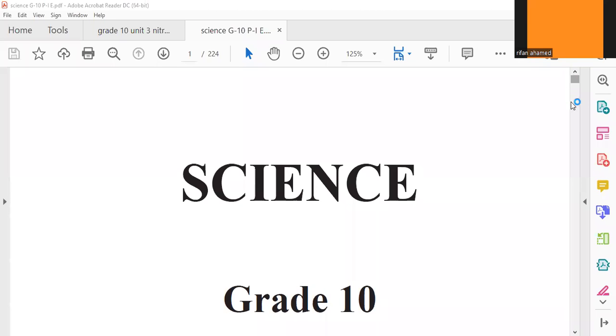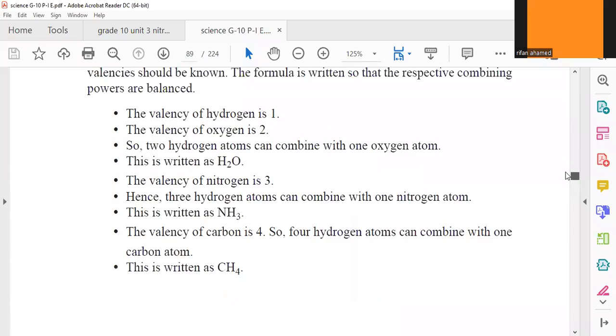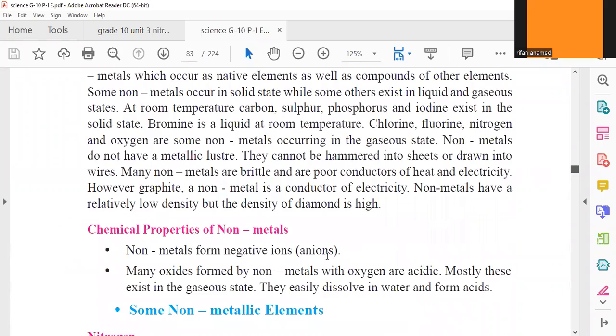My dear children, we have to complete one portion of unit number 3. Sodium chemistry and magnesium chemistry are over. Today we are going to speak about the chemistry of nitrogen. In this one, we are today going to discuss the chemistry of nitrogen.